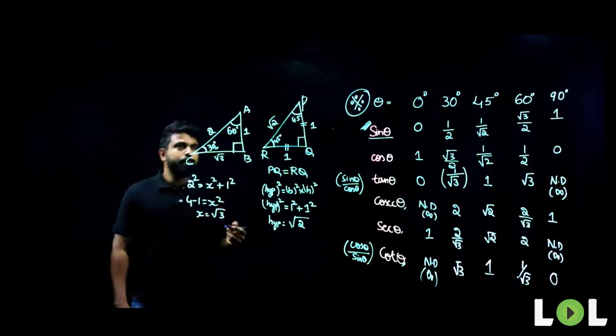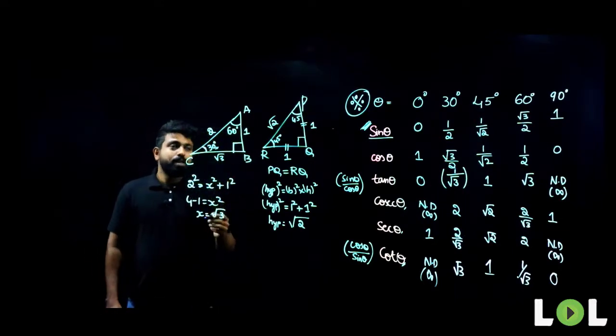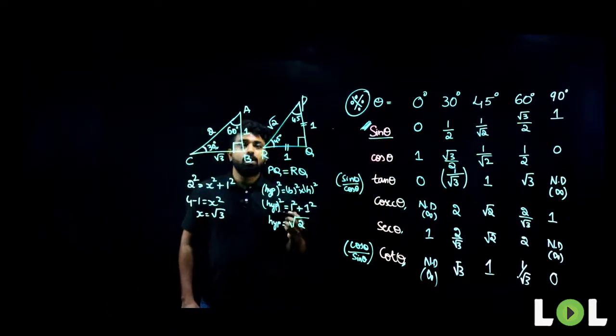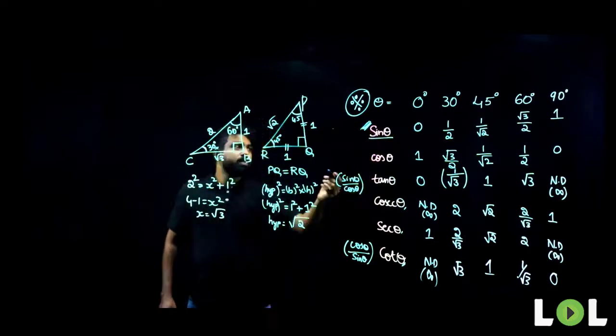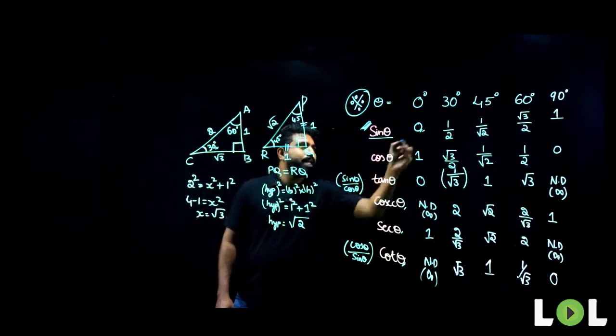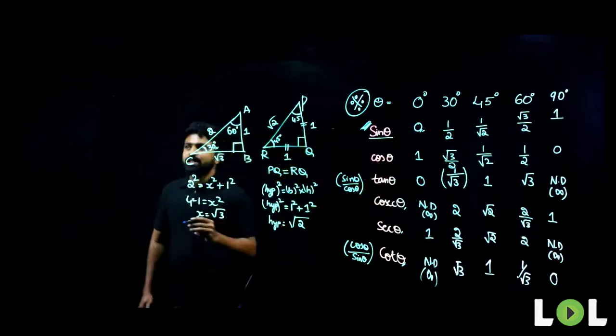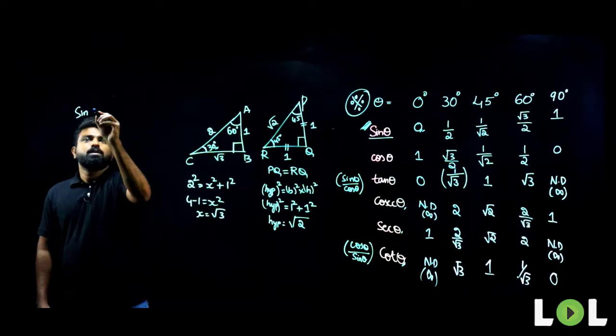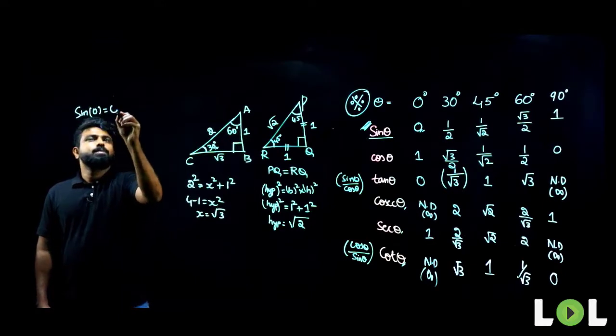Now, see people, look at this carefully. From this you can obtain values of sine theta. What is sine 0? We don't have 0 degrees in either of the triangles, but we always have to memorize that sine 0 is 0. So, we get sine 0 as 0.